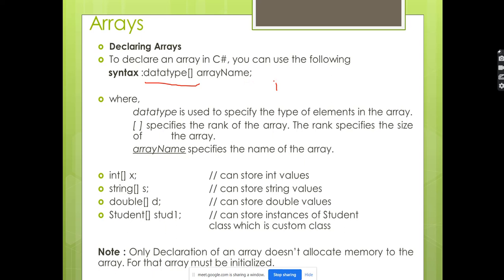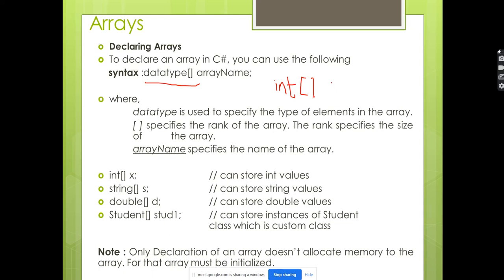For example, integer. I want to create an array for integers, so I write the data type integer. These brackets indicate you are creating an integer array. Opening and closing bracket indicates an array is going to be created. Then the array name. The name of an array can be anything.